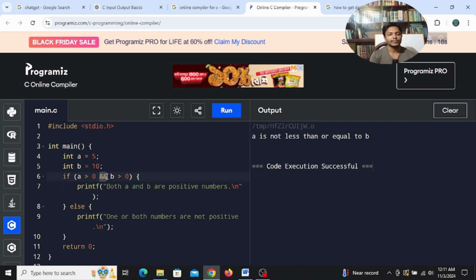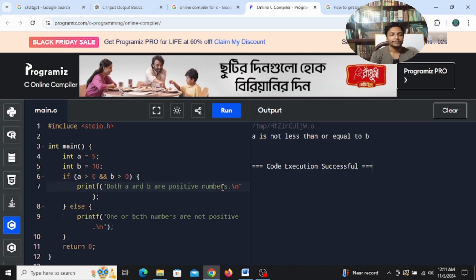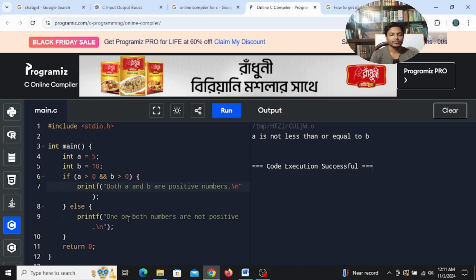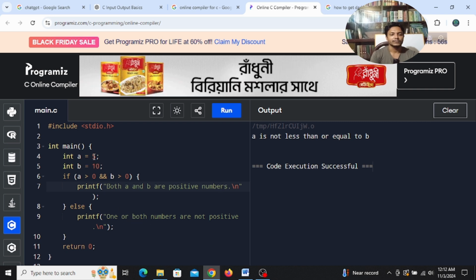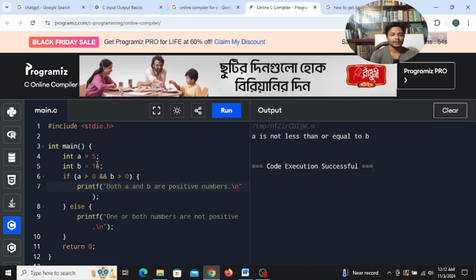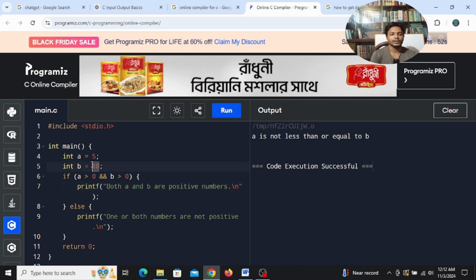If you provide these operators, then both of the conditions, or however many conditions there are, all of them should be true, right? So if A is greater than 0 and B is greater than 0, then both A and B are positive numbers, right? Else one or both are not positive numbers. Here A is 5, B is 10, so both are positive, right?